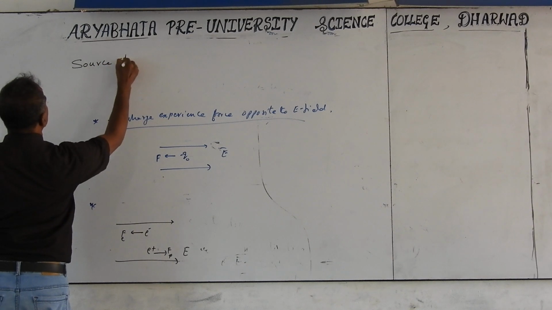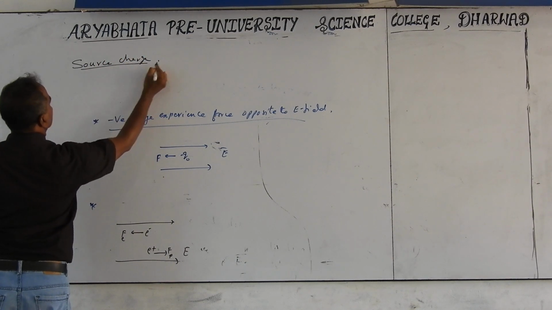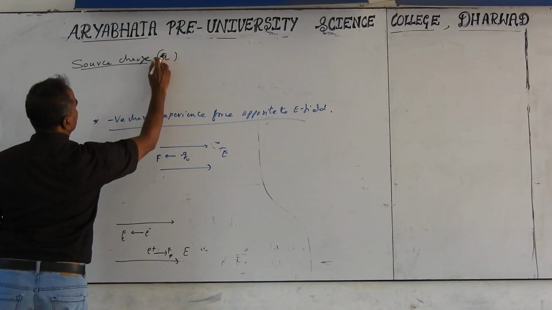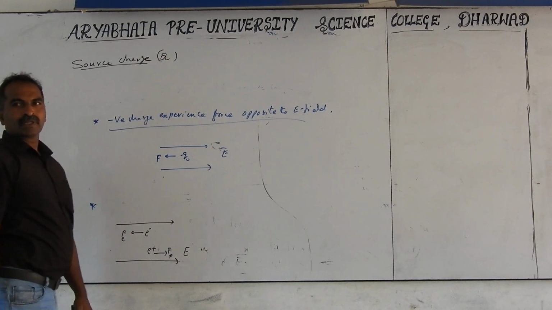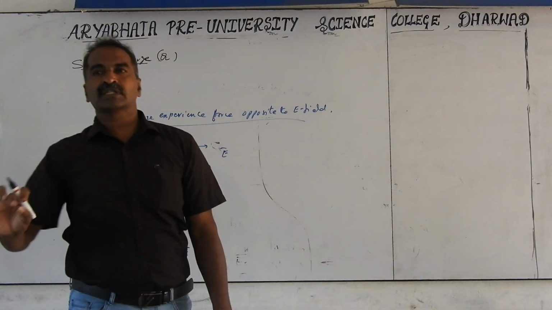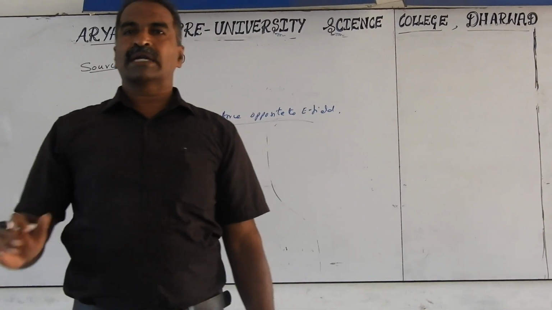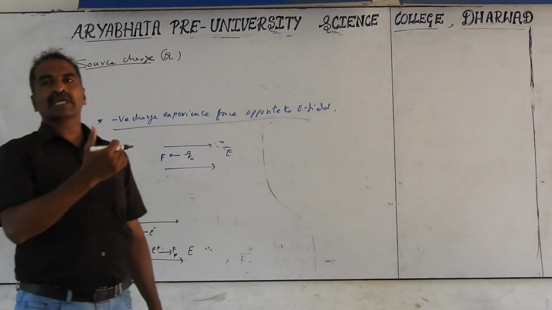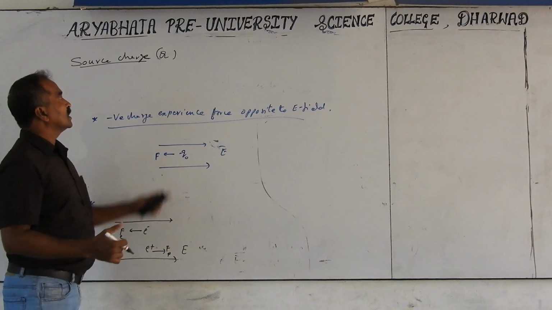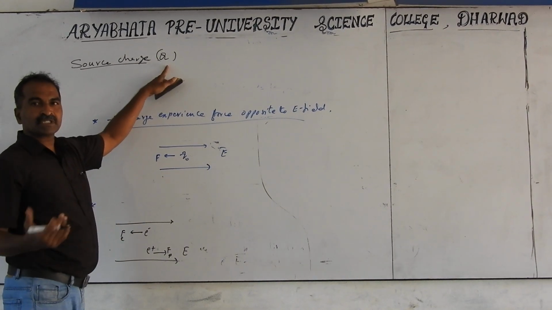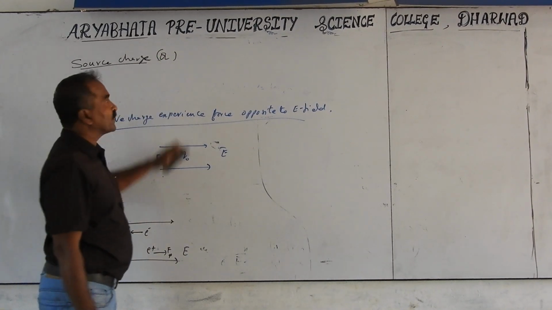What is source charge? The symbol generally taken is capital Q, but it is not fixed. We can take small q also. At definition time only, we take small q for the test charge, q or Q naught. But in other cases, after the definition, in problems and applications, the source charge can be a small q symbol or a capital Q symbol.